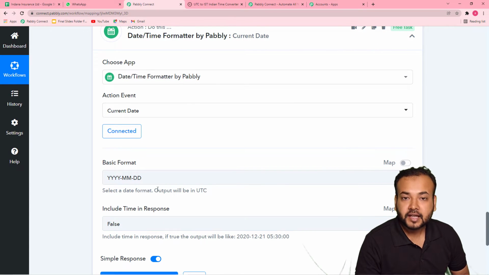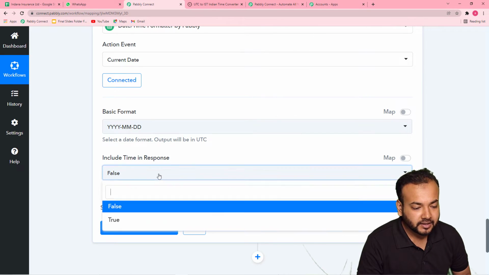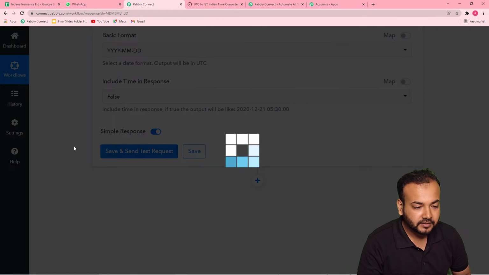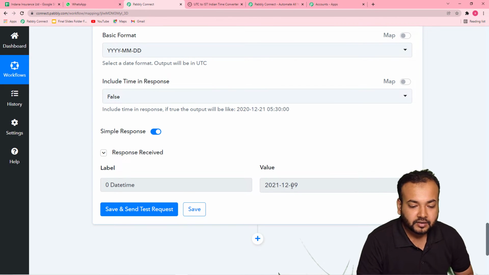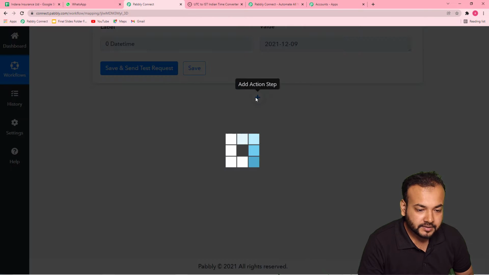Now it is asking in which format you want the date. So I want the format as this only, YYMMDD. And I do not want to include the time in the response, so I'm making it false. I'm clicking on save and send test request here. So you can see it started showing this date, 9/12/2021.